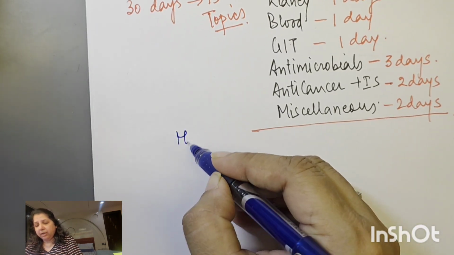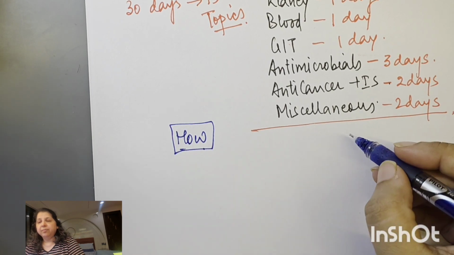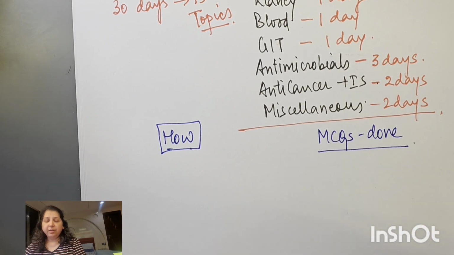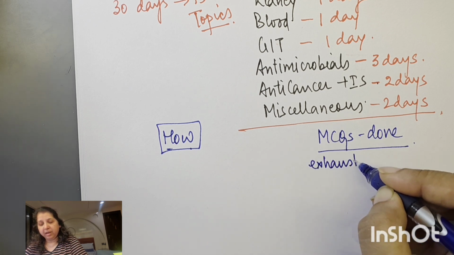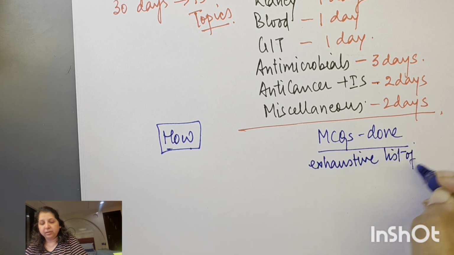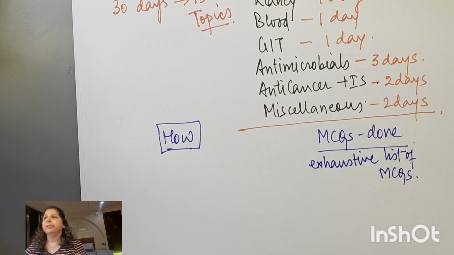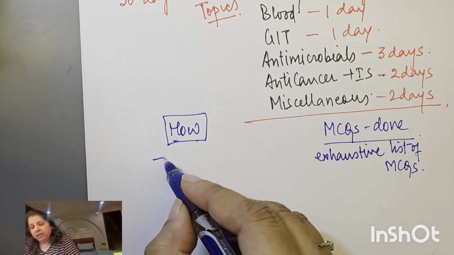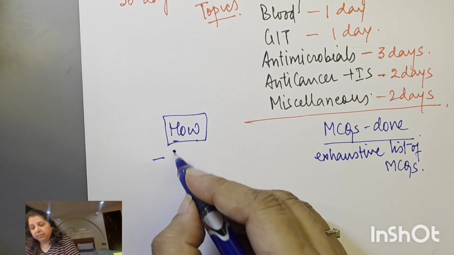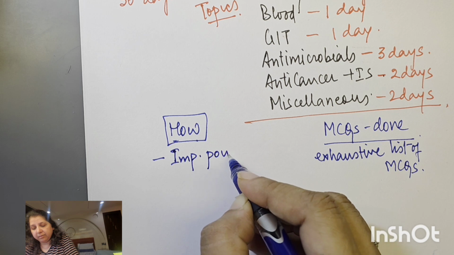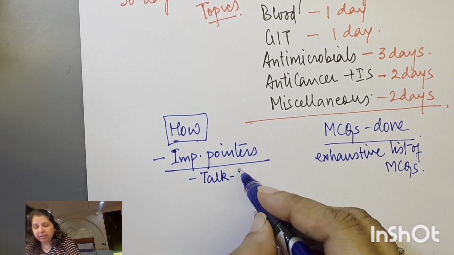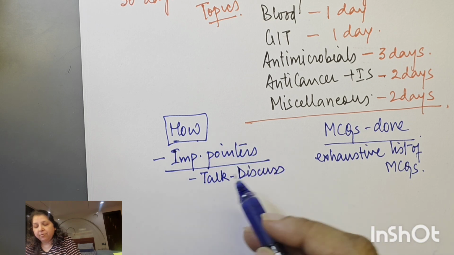Now, how am I going to take it? What am I going to take? The important thing is MCQs I have done. I have done an exhaustive list of MCQs. I have posted around 10, 14 MCQ chapters, MCQ videos are there. In this, I'm going to take basically important pointers, right?